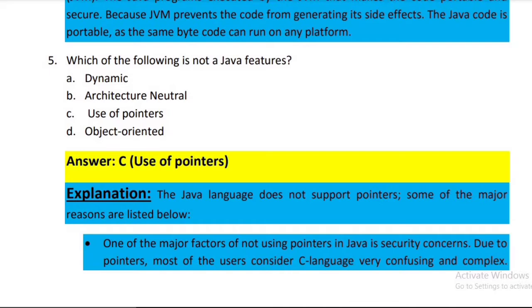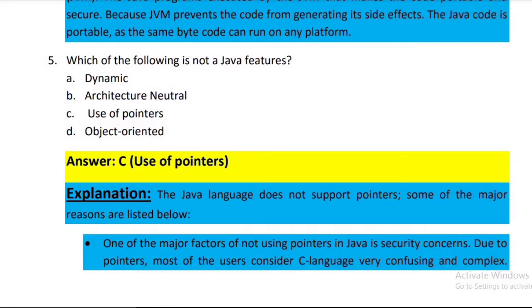In number 5, the question is, which of the following is not a Java feature? There are four options. In number A, dynamic. In B, architecture neutral. In number C, use of pointers. And last option is object oriented. And the correct answer of this question is C, that is use of pointers, right?